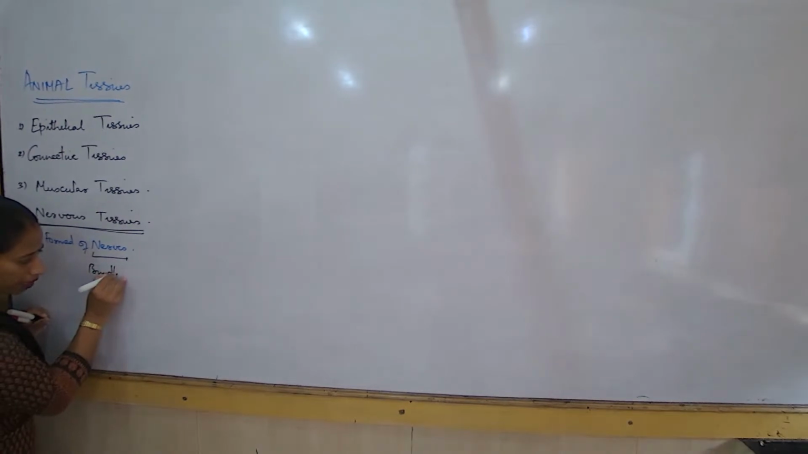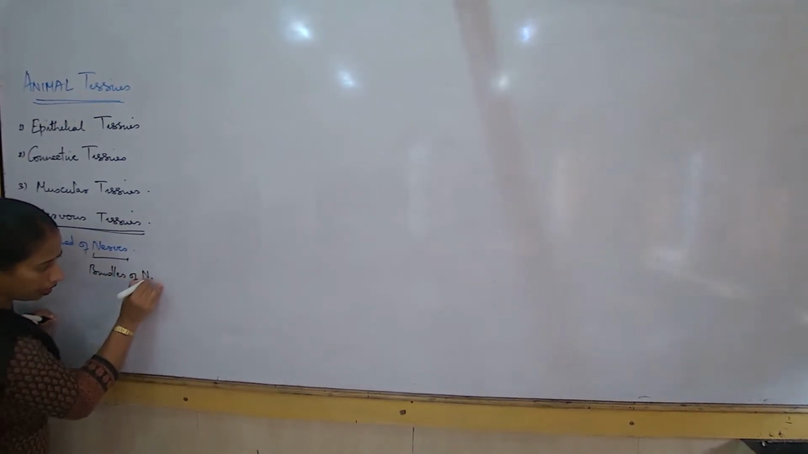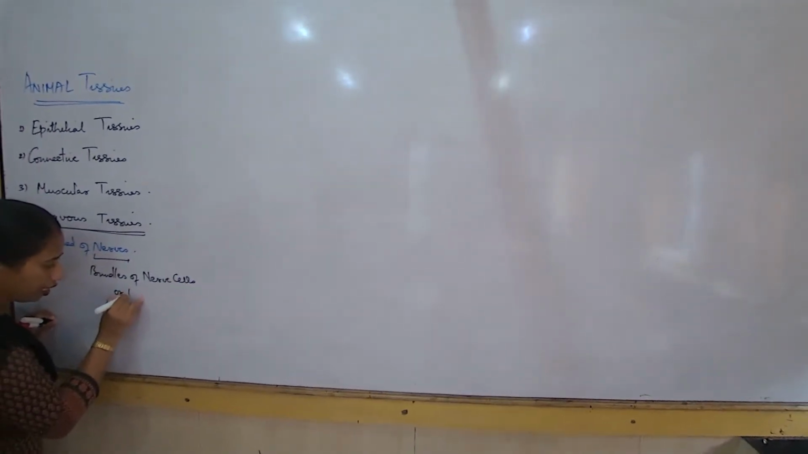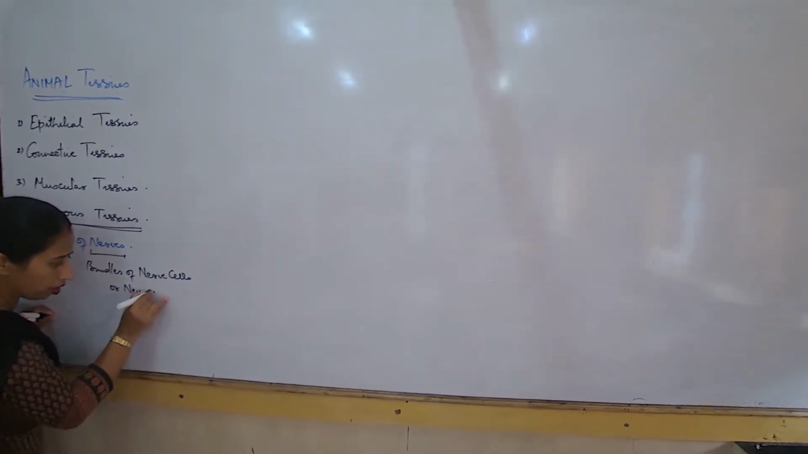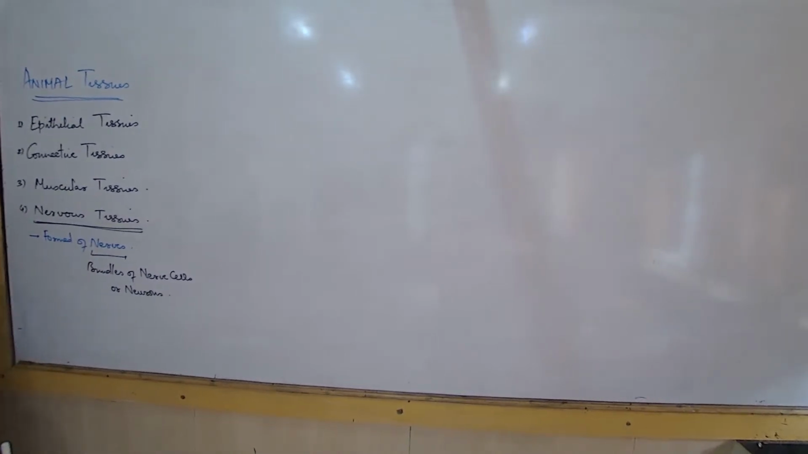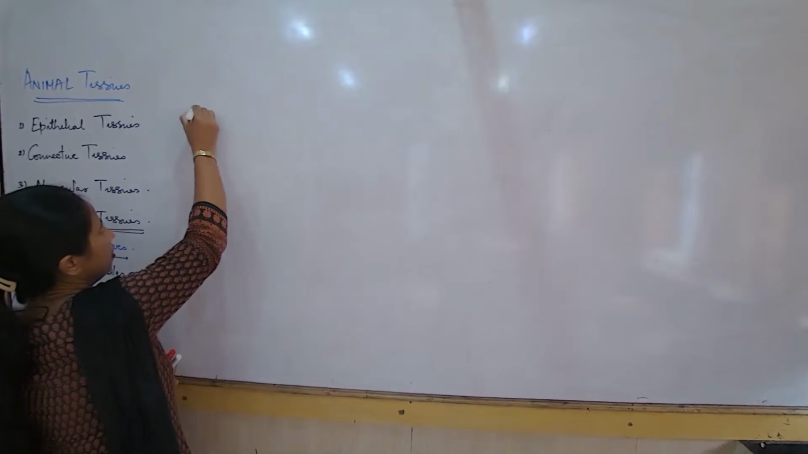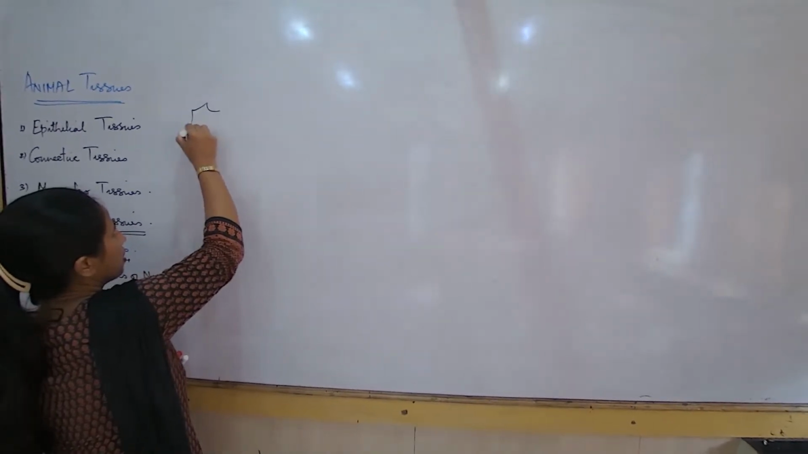Nerves are bundles of nerve cells or neurons. Now let us learn what is the basic structure of a neuron and the parts and their functions. You'll have to draw this diagram. Take out your pencils.